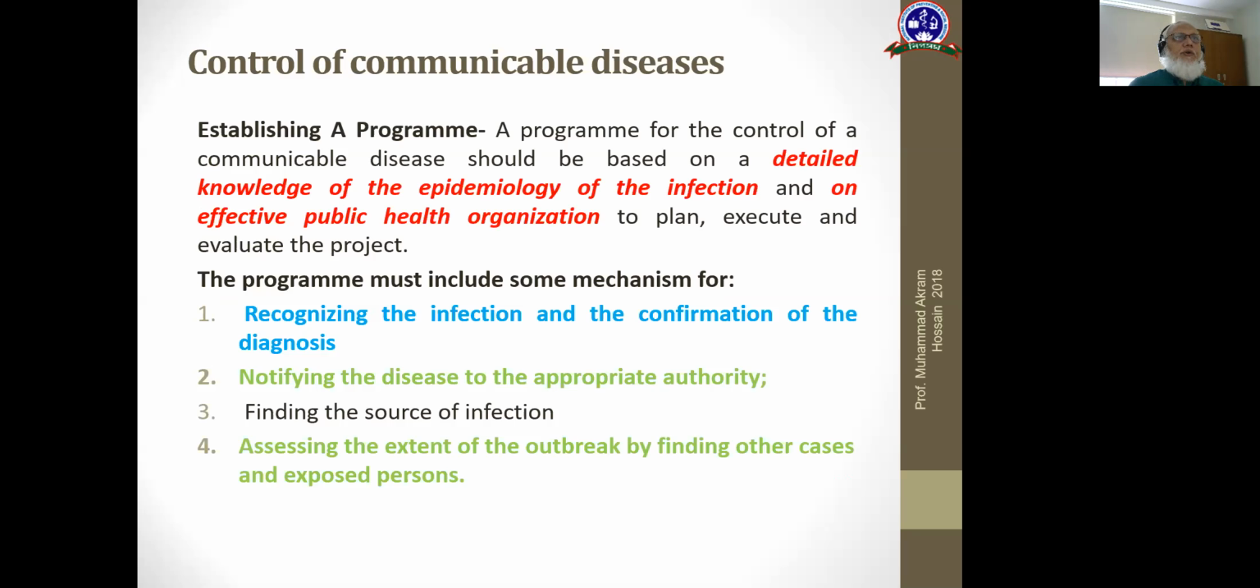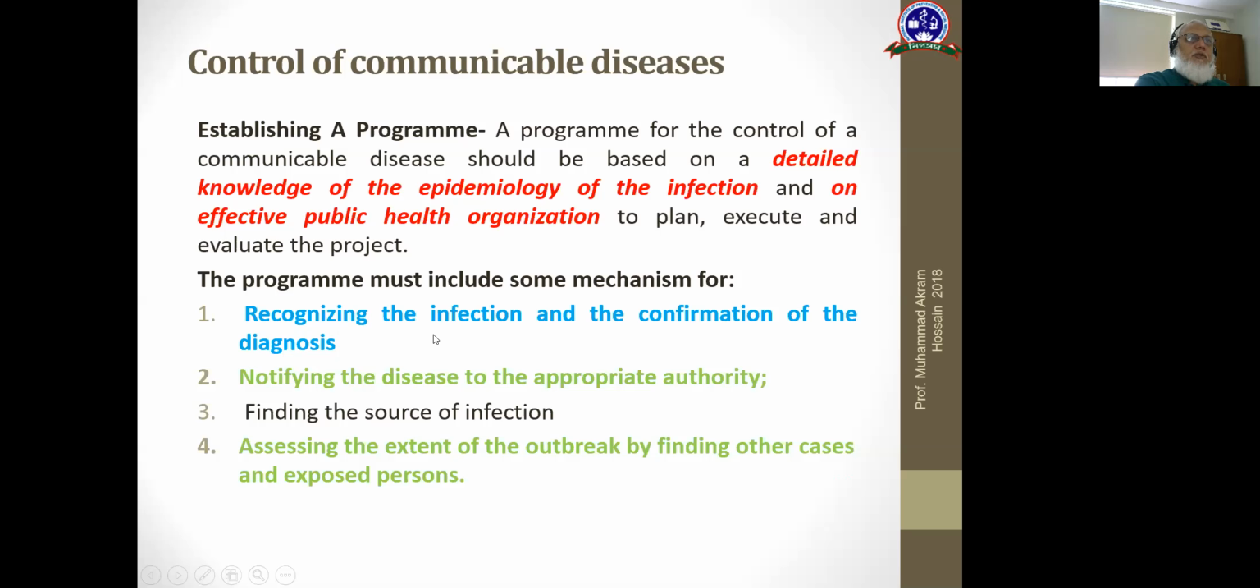For control of a communicable disease, we need to establish a program. What is a program? A program is based on detailed knowledge of the epidemiology of the infection and on effective public health organization to plan, execute, and evaluate the project. Plan, execute, and evaluate.